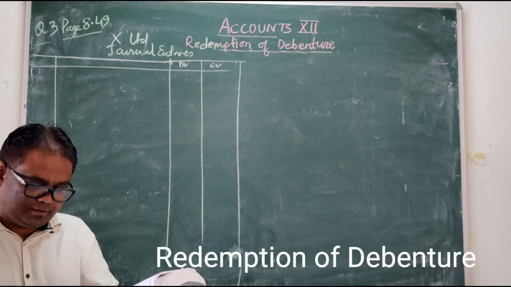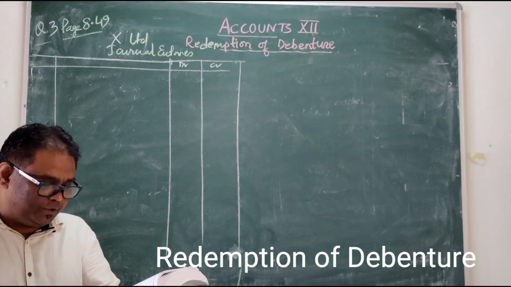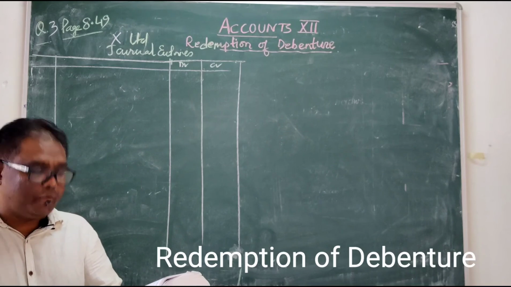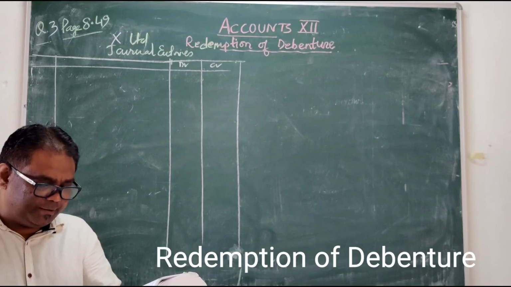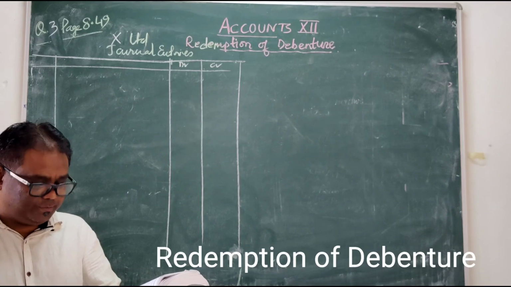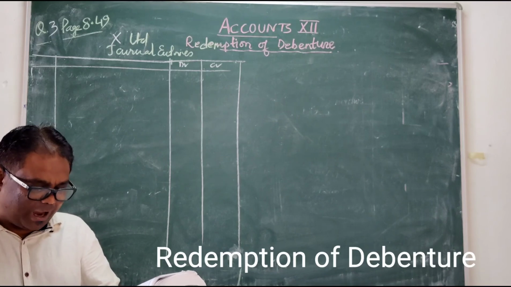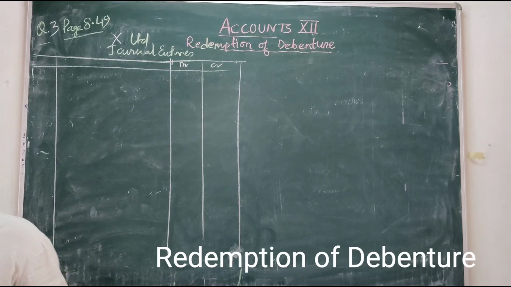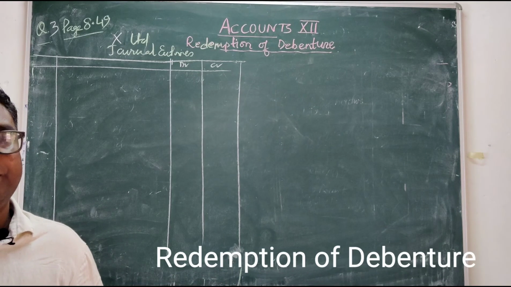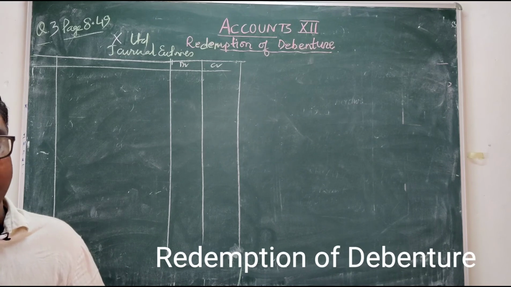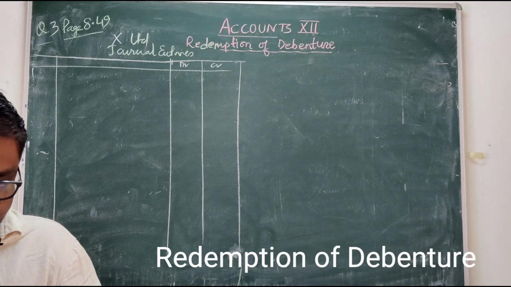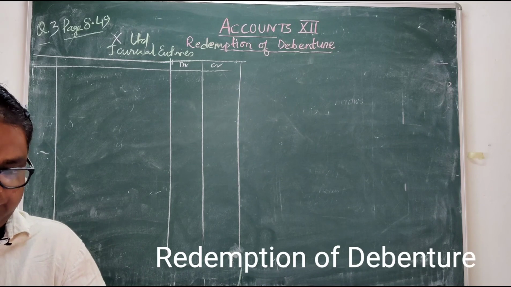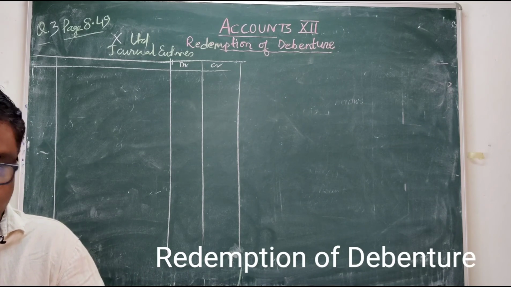X Limited had rupees 8 lakh 9% debenture due to redeem out of profit on 1st October 2016 at a premium of 5%. The company had a debenture redemption reserve of 4 lakh 14,000. Pass journal entries at the time of redemption. How much do you have to redeem? 8 lakhs, due to be redeemed on 1st October 2016.